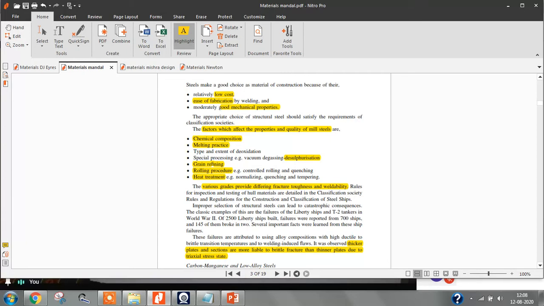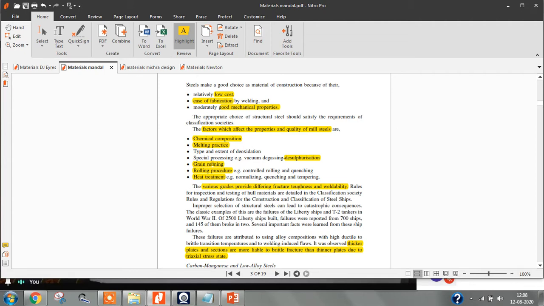See, the price of different grades of steels is different. If you go for high tensile steel, the price is nearly 2 times that of normal mild steel, because they are going to do all this. They are going to go for heat treatment. For heat treatment, you need to spend some energy. For heating the metal, you need to heat the furnace, and you need to spend a lot of fuel.